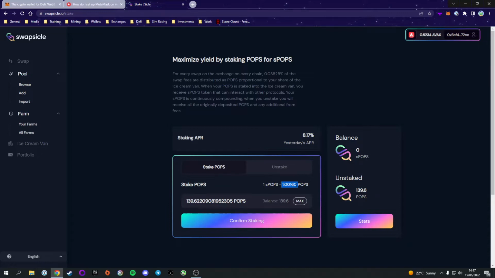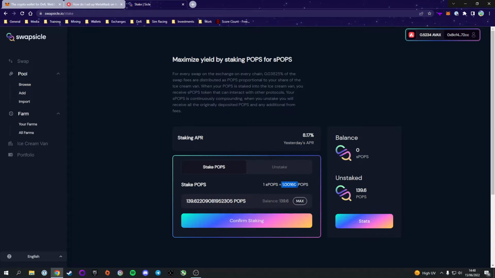Now you can also see there is a staking APR, and it's currently set to 8.17%. But you also see it says yesterday's APR. Now similar to the LP fees, these fees are collected from trades. So it is dependent on how many people trade each day and how much those trades are worth. So again, this is an APR guesstimate based off of the past 24 hours worth of swaps.